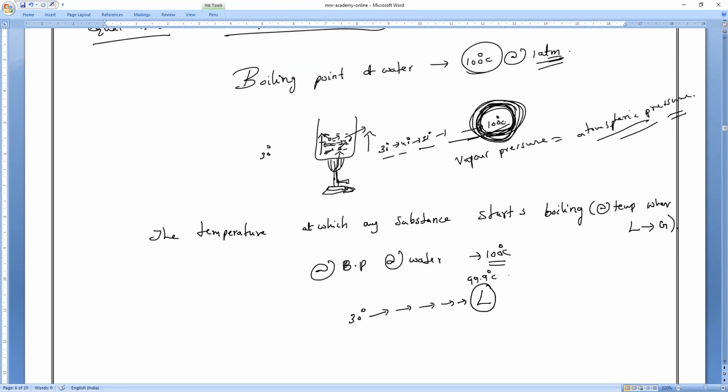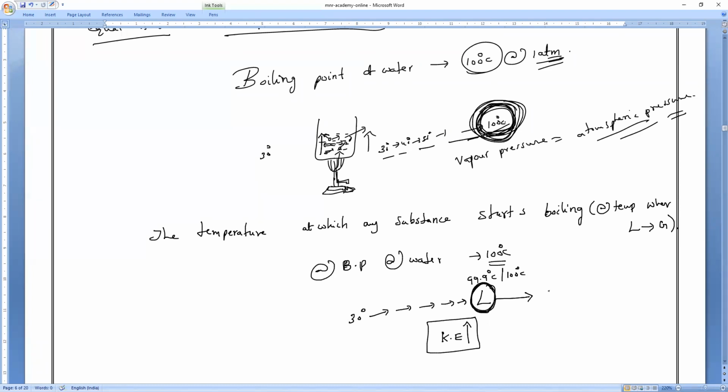Till 100 degrees Celsius, what is the state of water? Liquid state. Understanding? So the particles keep on gaining some energy. What is that? Kinetic energy.